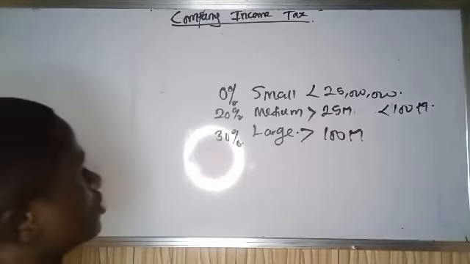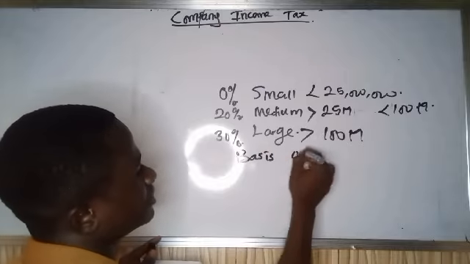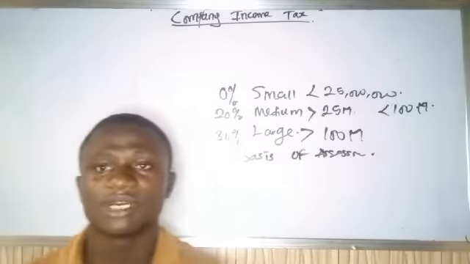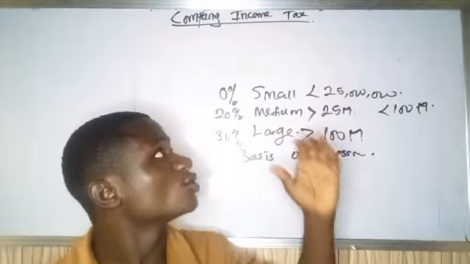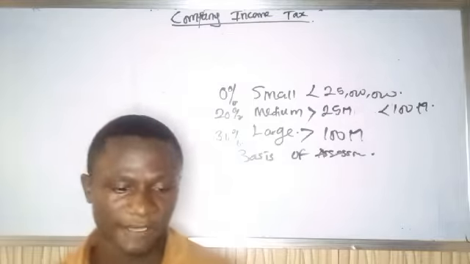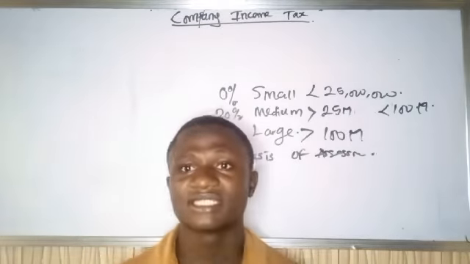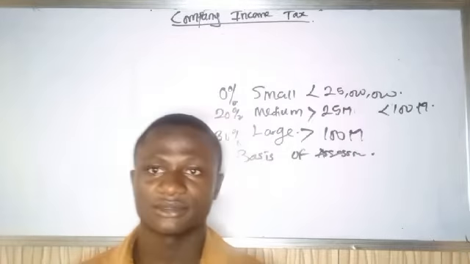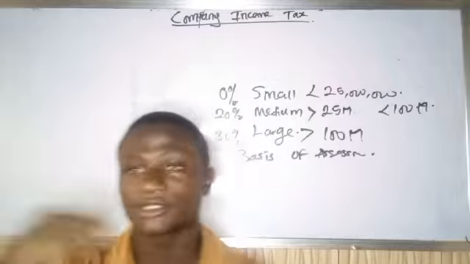Now, another thing we talk about is the basis of assessment. What do we mean by the basis of assessment? If you have not watched my video on basis of assessment, please watch it. Company income tax uses what we call the preceding year basis. I already told you that preceding year basis means that the tax of 2020 will be collected in 2021, the tax of 2021 will be collected in 2022, and so on.